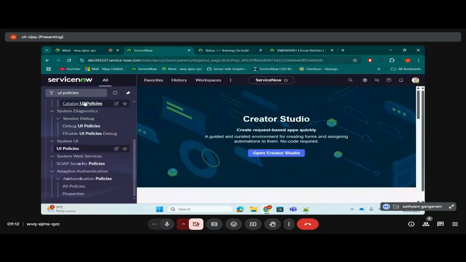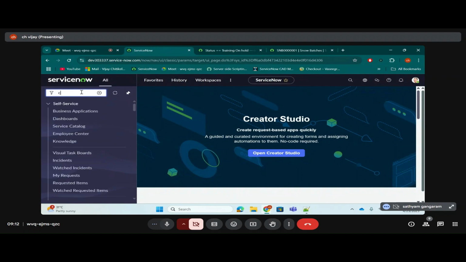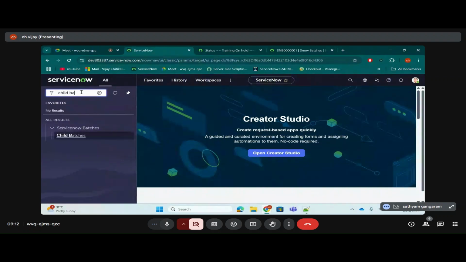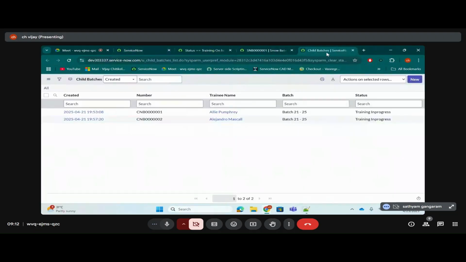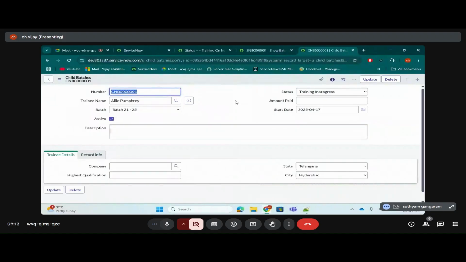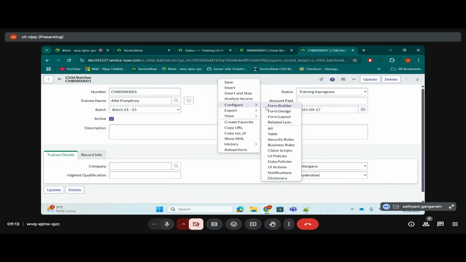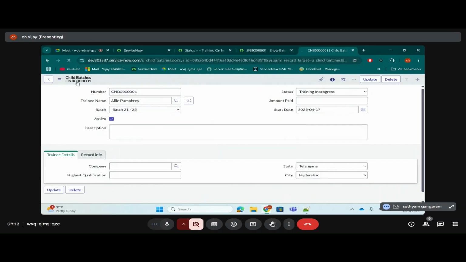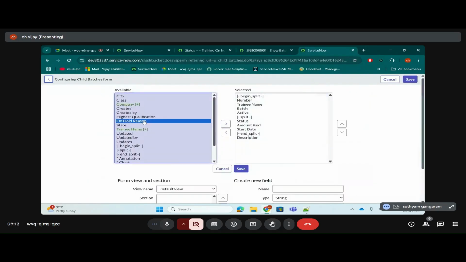So let me just show you, let's go to child batches quickly. We created an on hold reason just now, so it will be coming here also, but it won't come in the form layout. I'm in child batches, not in snow batches. This is the child table of snow batches.